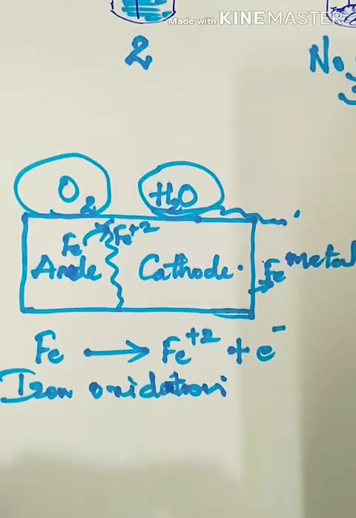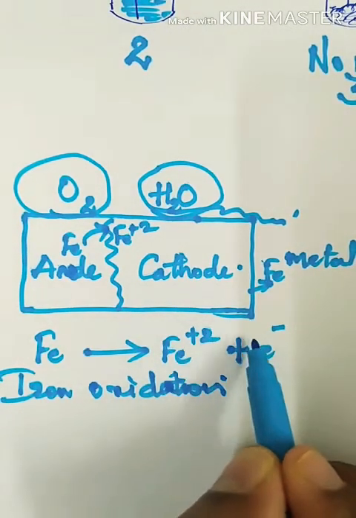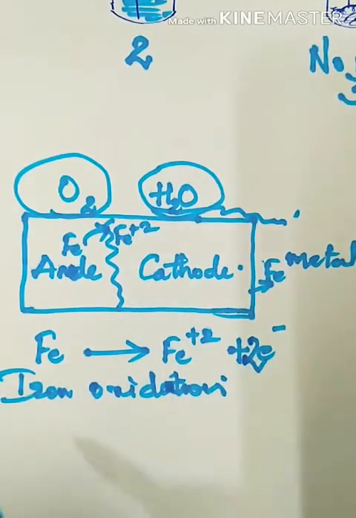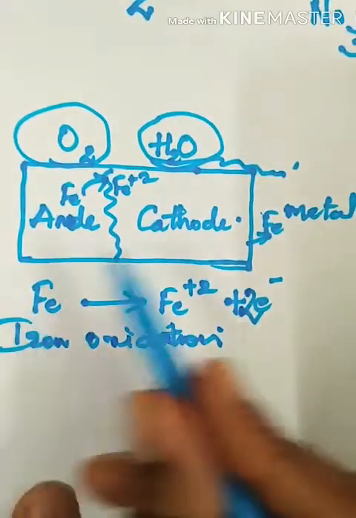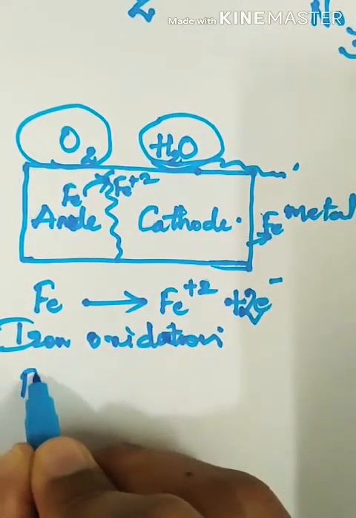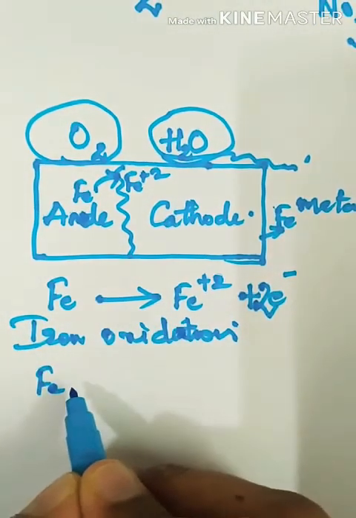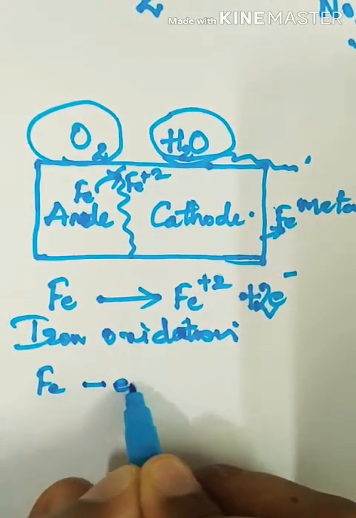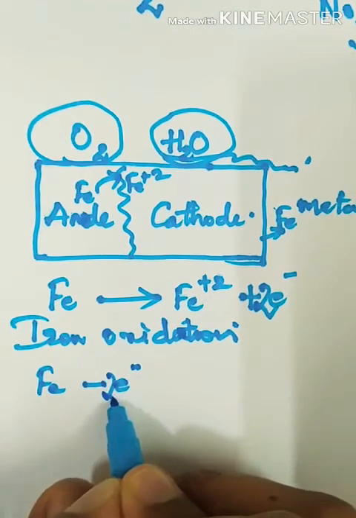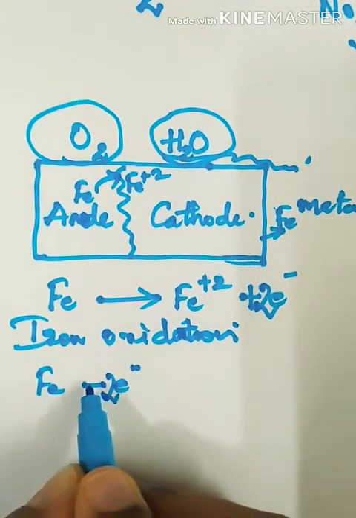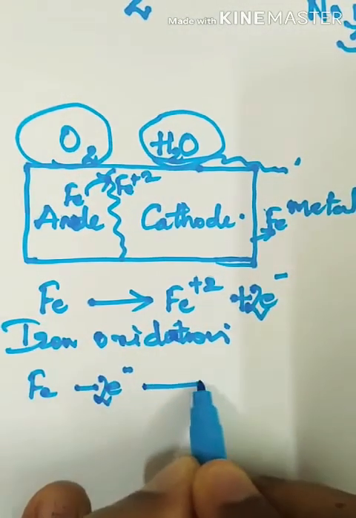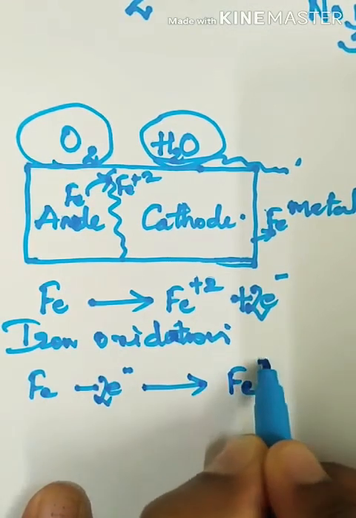Here it is +2, so it has lost 2 electrons. This is how it is given in the textbook. Iron loses 2 electrons and gets converted into Fe +2.